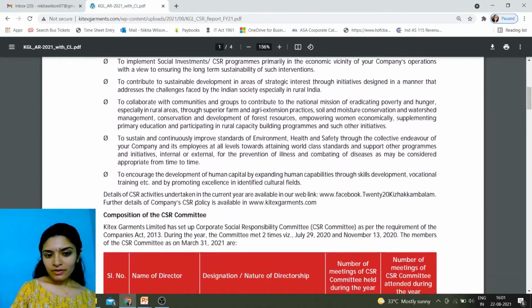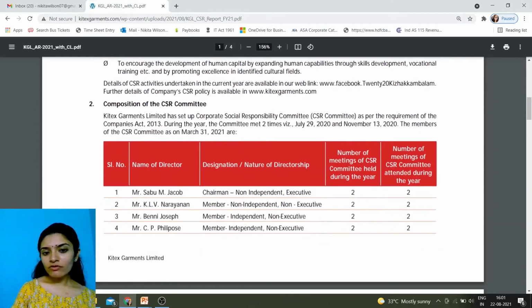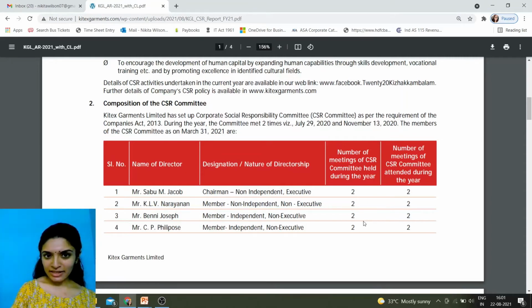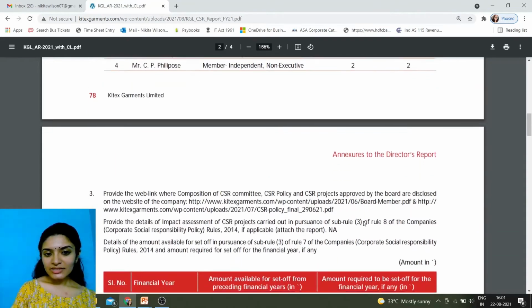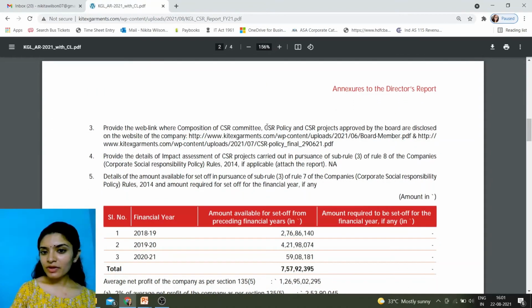Then, who all forms part of the CSR committee? If you notice, there are certain independent directors also. In fact, two independent directors are there. How many meetings has the CSR committee held in that particular year? As you come down, you can also see what are the CSR projects towards which the company has contributed.